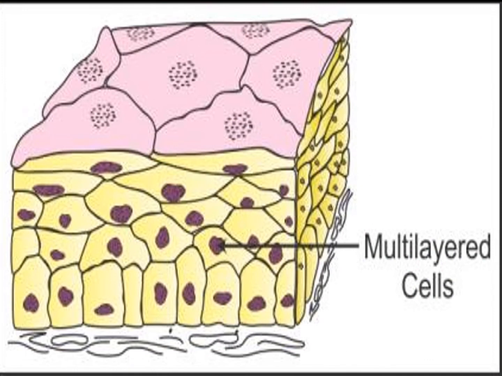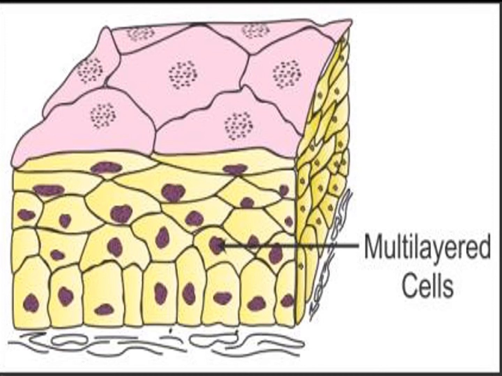Compound epithelium. See the picture, everybody. Compound epithelium consists of more than one layer. It is not one layer, it is compound, more than one layer, and gives a stratified appearance.